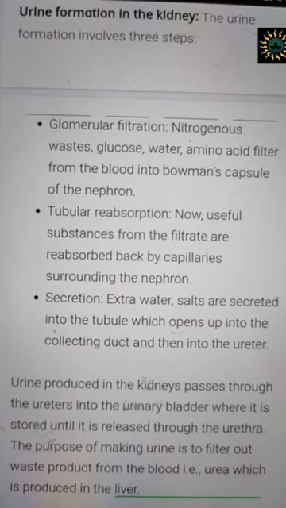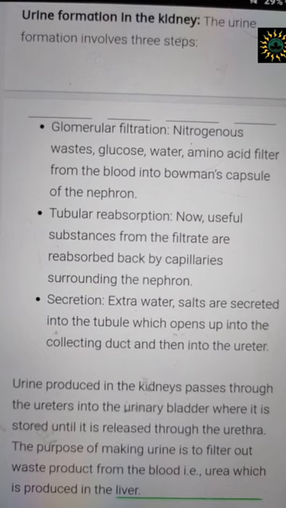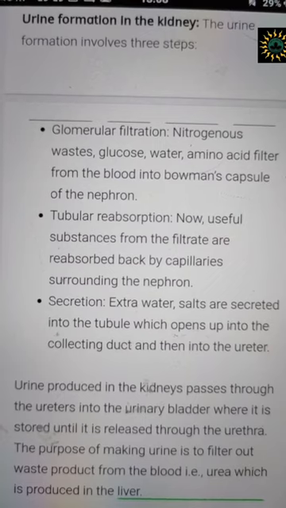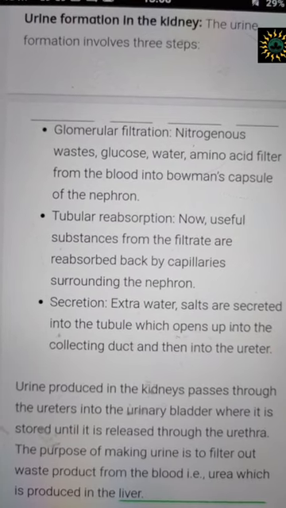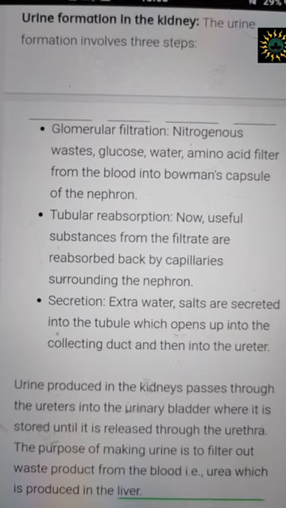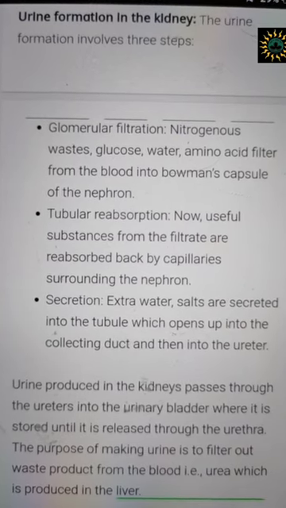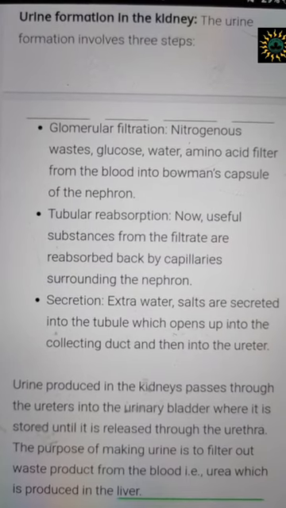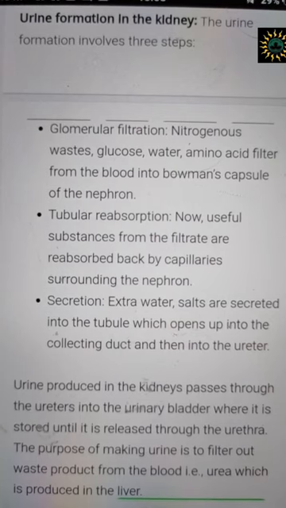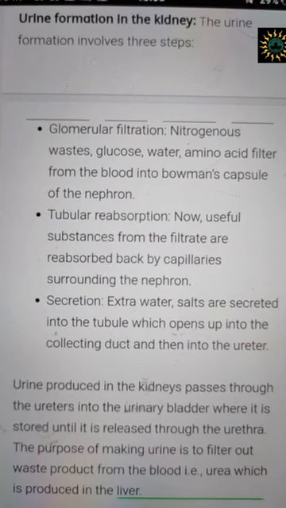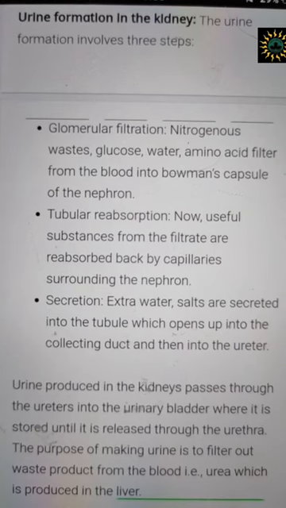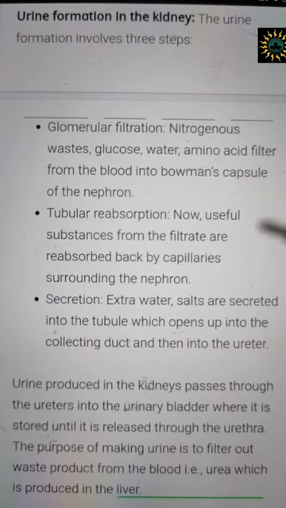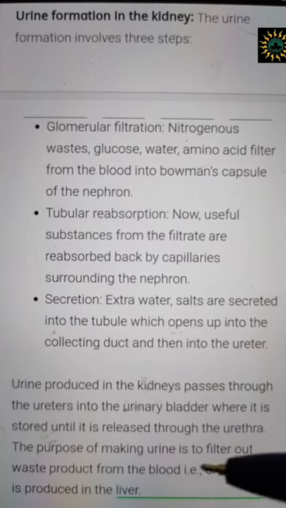Now you have to understand one thing, that the urinary bladder has to be guarded. Why? Because if I am supposed to make urine every time, I am not throwing out urine every minute. So there are sphincter muscles which actually prevent the urinary bladder from opening up every time. So the urethra is guarded by a sphincter muscle which actually helps to store the urine in the urinary bladder, and this urinary bladder gets completely full.